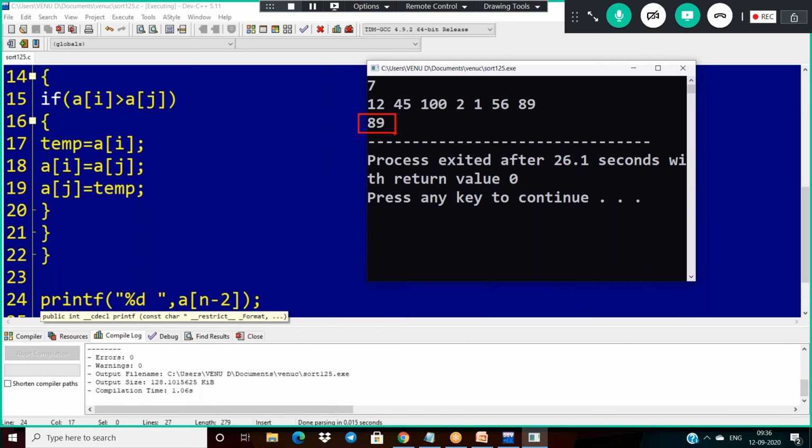So what I'm doing here: first I have to arrange all these elements into ascending order and print a of n minus 2. Then you will get the second maximum element. If I'm printing a of n minus 1, that means the maximum element. Now I want to find the maximum element.